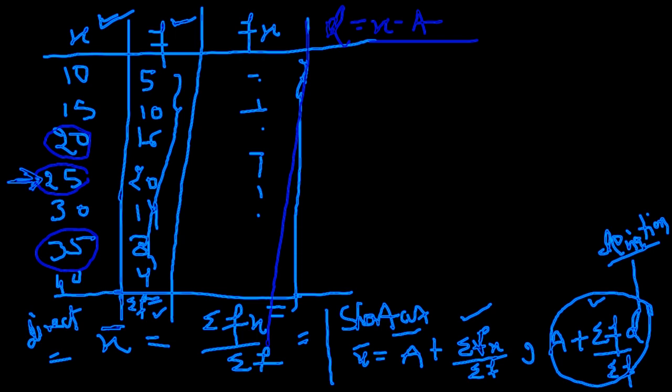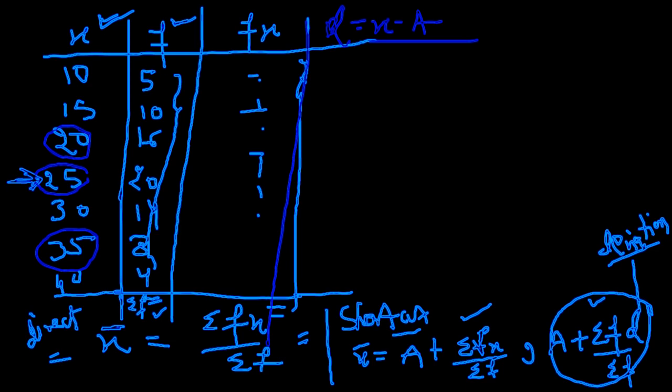Exactly. Very good, Ankit. See, in simple words, if I say we are finding the average, what does average mean? Are you comfortable with it? What we are doing is central tendency.